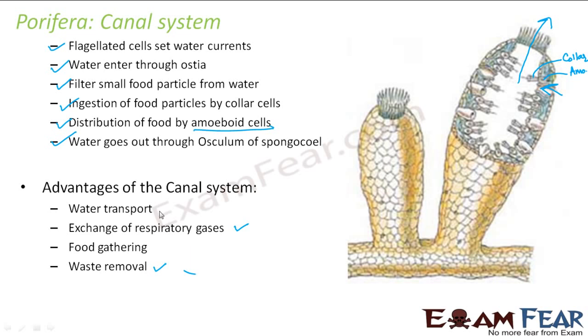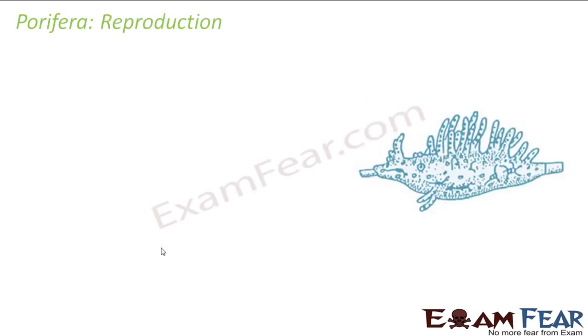It also helps in circulatory system by transporting water. It also helps in digestive system by providing food, ingesting and digesting food, and then absorbing the food and distributing it to different parts of the animal. Right? So this was the detail of the structure of porifera.